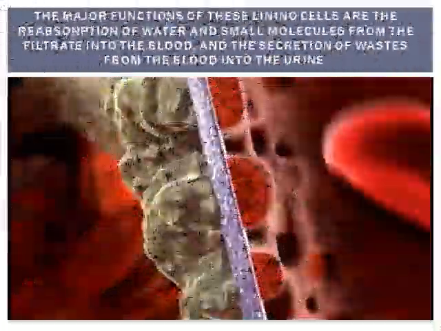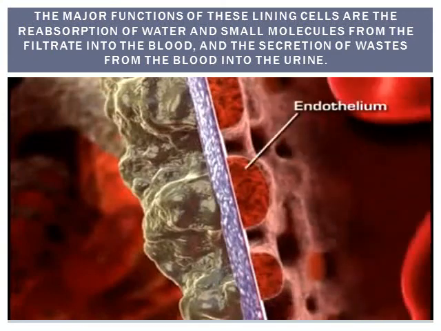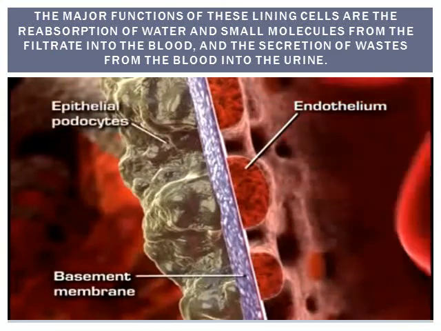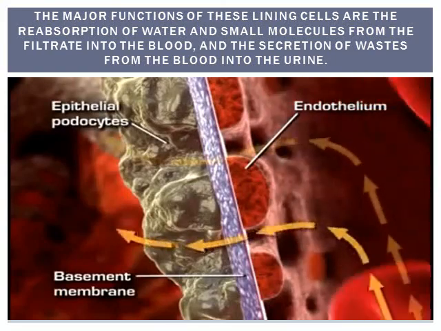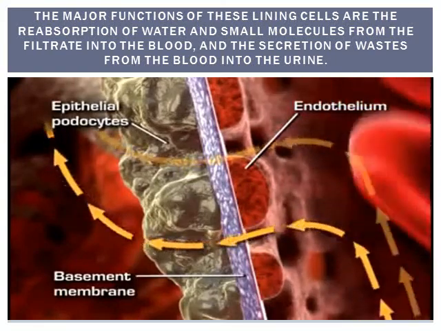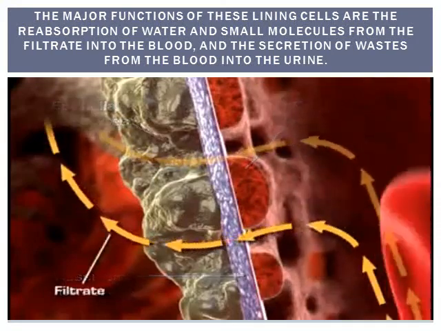Of 3 layers of capillary wall: the endothelium, the basement membrane, and the epithelium. This membrane allows some particles from the blood to pass through, but not all. The fluid that is filtered from the capillary blood into the Bowman's space is called filtrate and forms the primary urine.